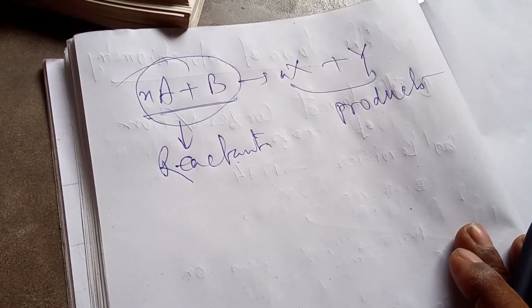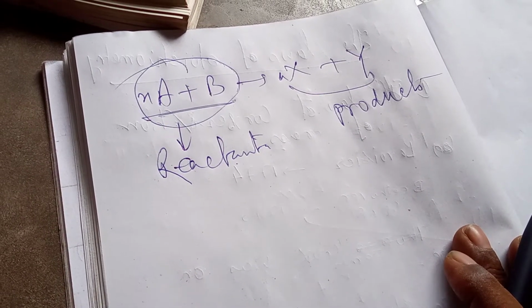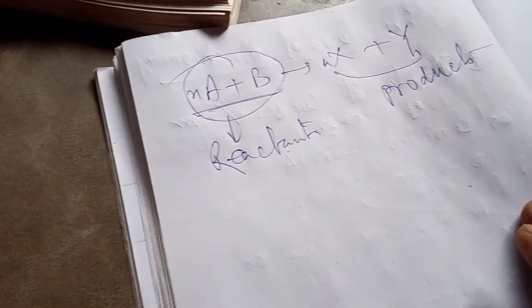This is the law of conservation of mass.